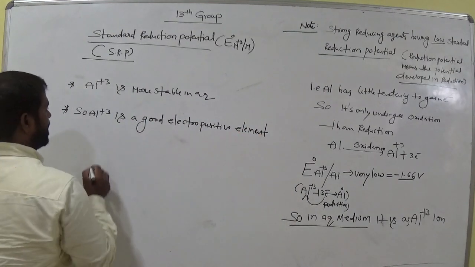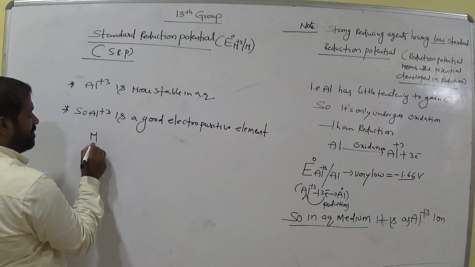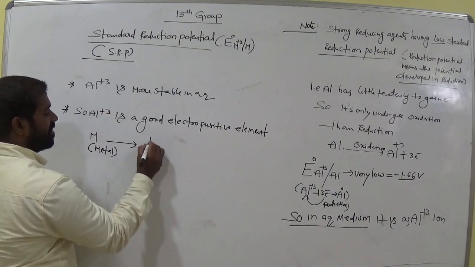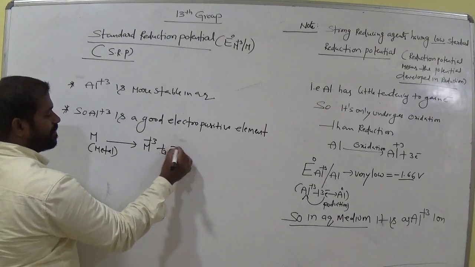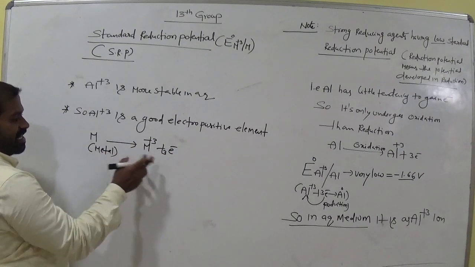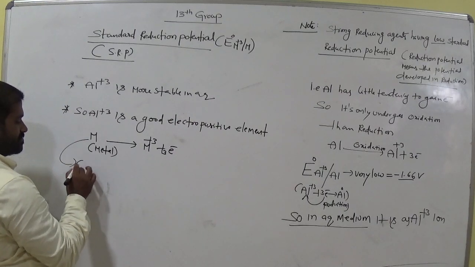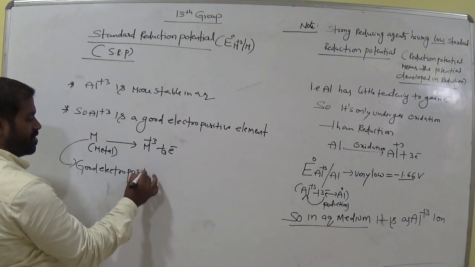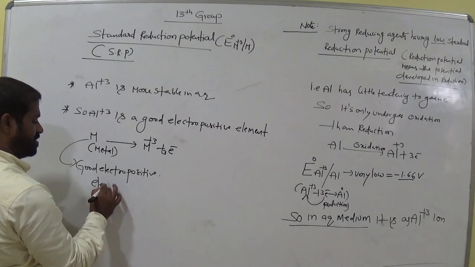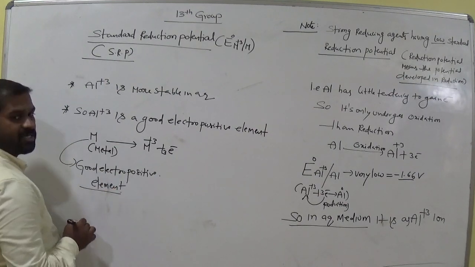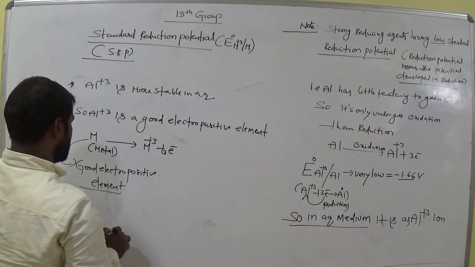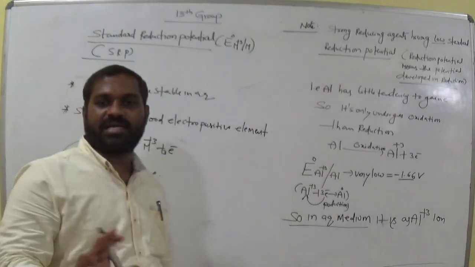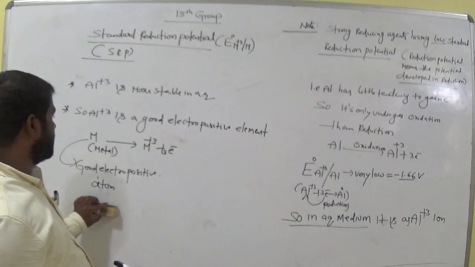Good electropositive means, suppose M is a metal here. That metal can easily lose the electrons. Suppose in the case of aluminum it loses 3 electrons and gets plus 3. If it loses the electron, that is called a good electropositive element. Aluminum is a good electropositive atom. If it is unable to lose the electron, it is not a good electropositive element. Remember this. Is it clear?